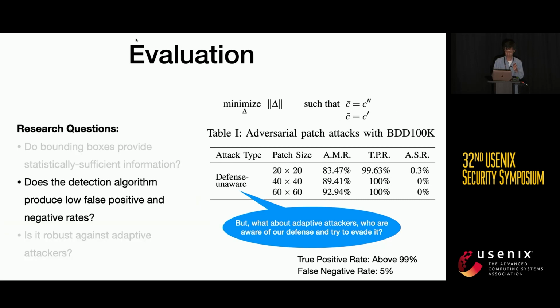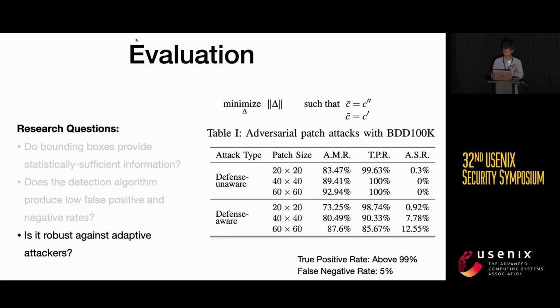And with this adaptive attacker, our true positive rate or detection rate drops down to 85%. The reason why they're able to do this is that they can change the shape of the bounding box. They can also shift the bounding box so that the sequence of bounding boxes is more like a human.